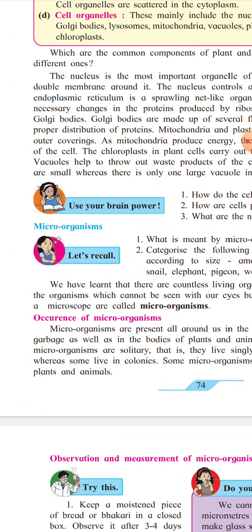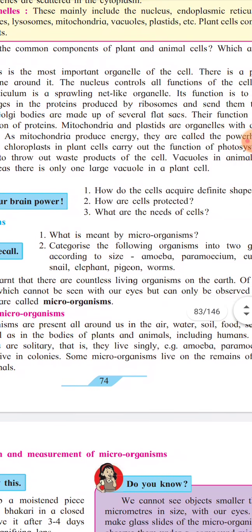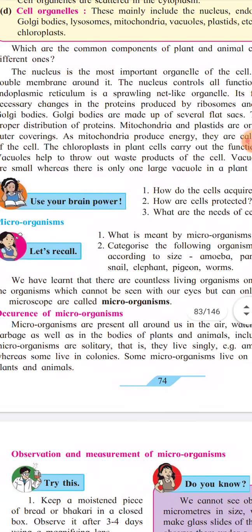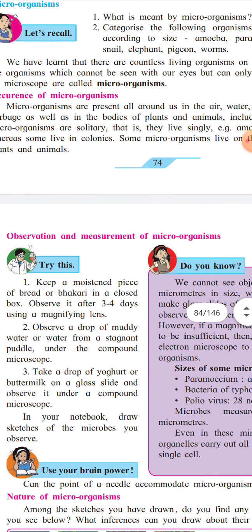Some microorganisms are solitary, that is, they live singly, like amoeba and paramecium. Their bodies are made from a single cell. Some like to live in colonies. Some microorganisms live on the remains of dead plant and animal bodies. In this way they are present everywhere in our surroundings.